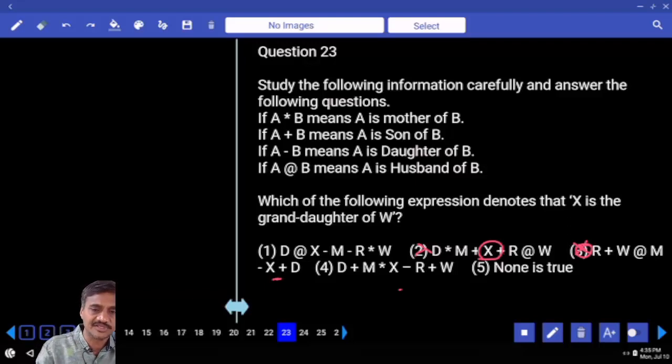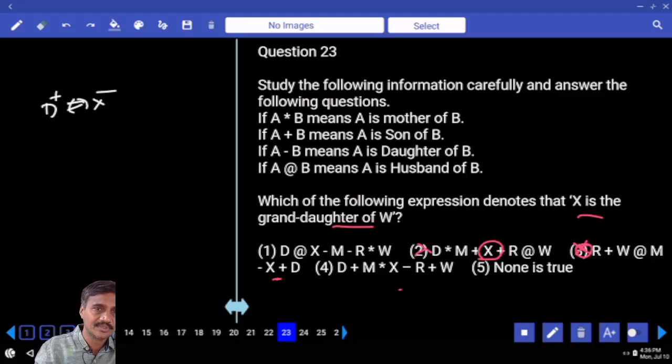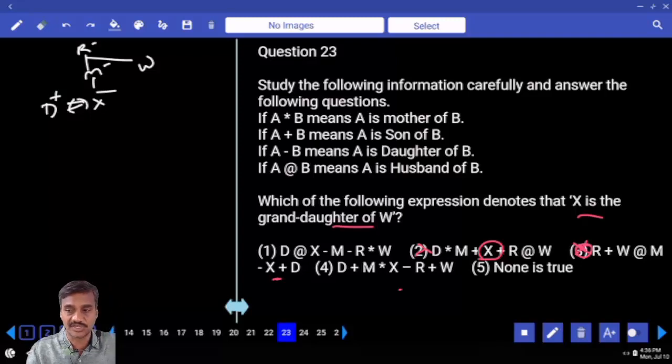Now in this 1 and 4, D at the rate of X, D is the husband of X. X is the female. X minus, X is the daughter of whom? X is the daughter of M. M is the daughter of R. That means we are going upwards, right? Now what do we need? X is the granddaughter, so X must be below, isn't it? And X is the daughter of M, and M is the daughter of R, and R star W, R is the mother of W. As R is the mother of W, with the help of this one, will the answer come or not? What answer are we getting here? X is the niece of W, isn't it? Hence choice 1 is ruled out.